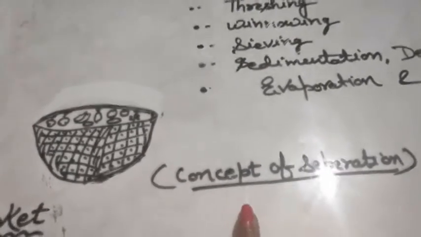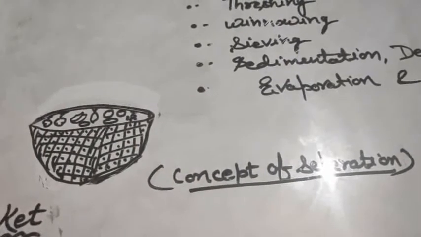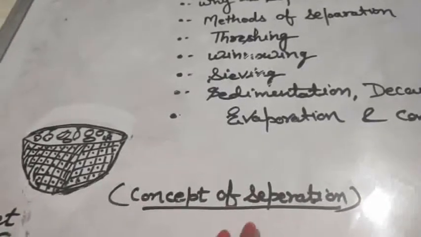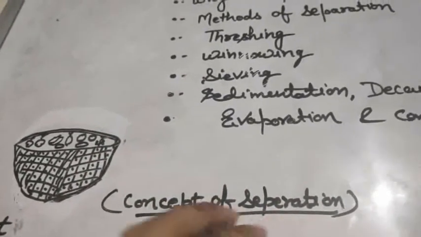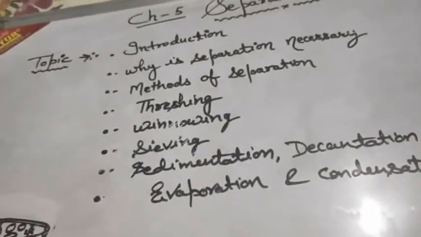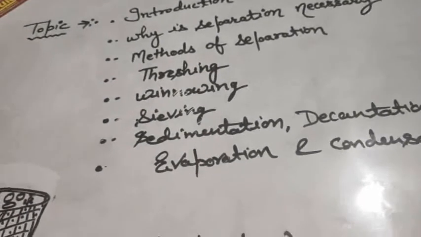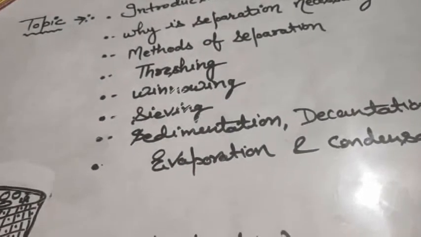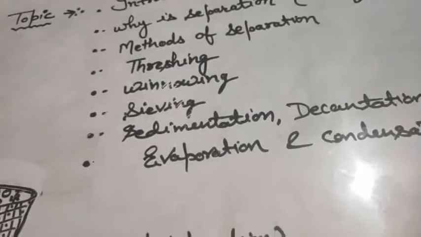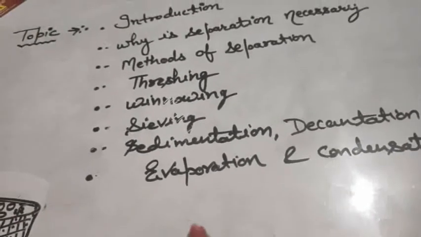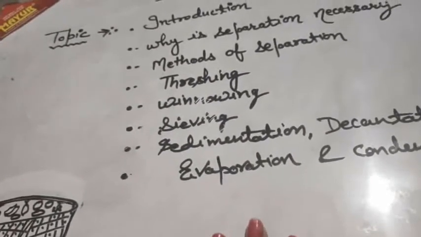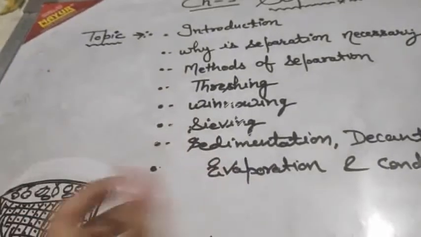What are you doing here? You separate the substance, you separate the fruit from the basket, which fruit you like. Not only this fruit basket, in a lot of other situations we see we have a mixture of various substances, maybe two or more substances mixed together to form something. So when we want to separate those components from the mixture, we need to use some techniques. So in this chapter we are going to talk about some techniques or processes which are used to separate components from a mixture.